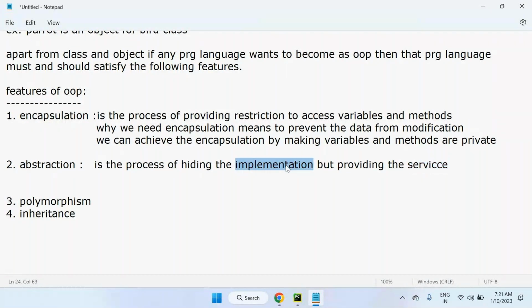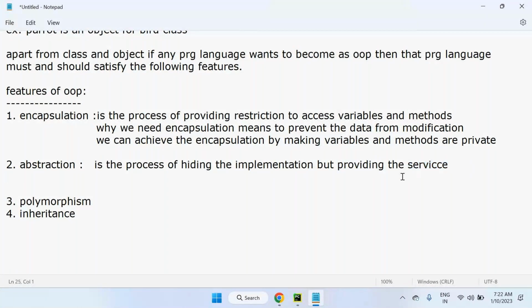This process is abstraction: hiding the implementation but providing the service. The implementation is hidden, but the complete service result is provided to other classes. That is possible here. So abstraction is the process of hiding the implementation but providing the service clearly.